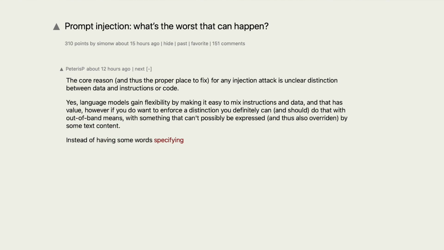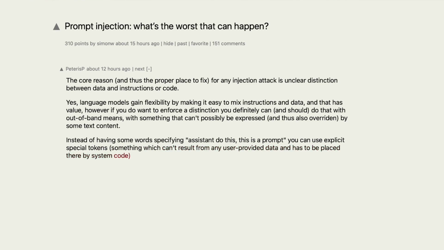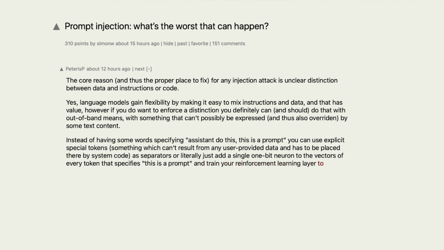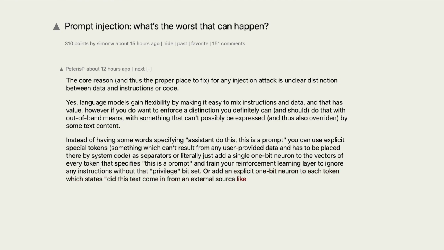Instead of having some word specifying "assistant do this, this is a prompt," you can use explicit special tokens, something which can't result from any user-provided data, and has to be placed there by system code, as separators, or literally just add a single 1-bit neuron to the vectors of every token that specifies "this is a prompt," and train your reinforcement learning layer to ignore any instructions without that privilege bit set. Or add an explicit 1-bit neuron to each token which states, did this text come in from an external source like webpage or email or API call?